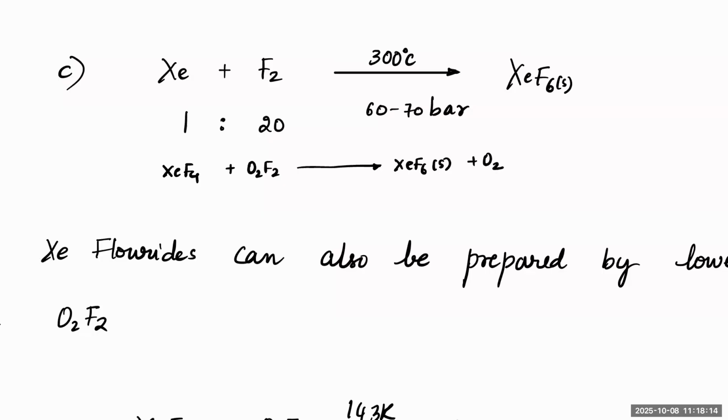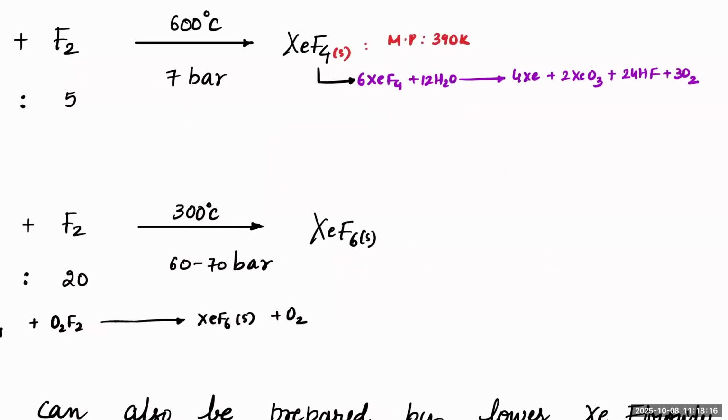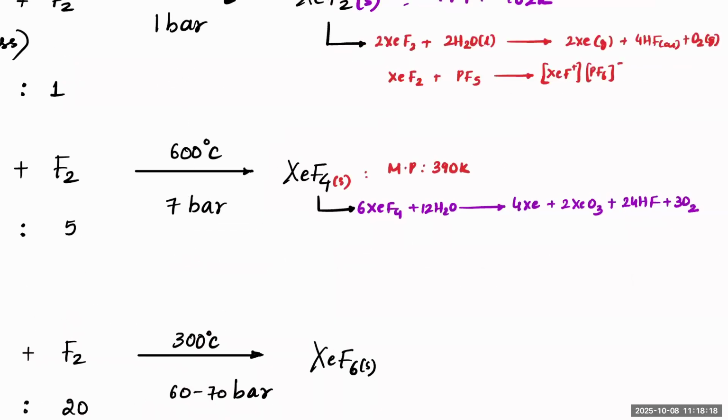Here, just like how I wrote the reaction with PF5, similar reactions can happen here as well. That is XeF4 plus SbF5. That will also give you something similar, XeF3+ and SbF6-.